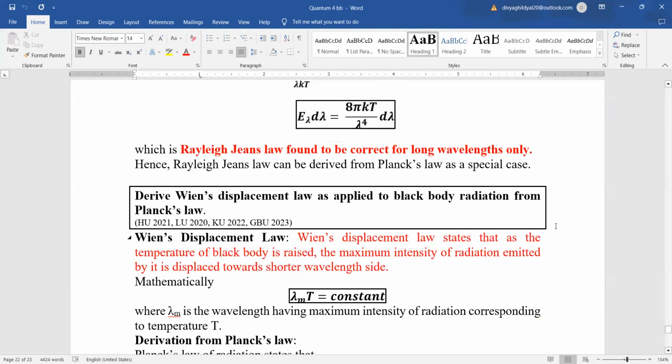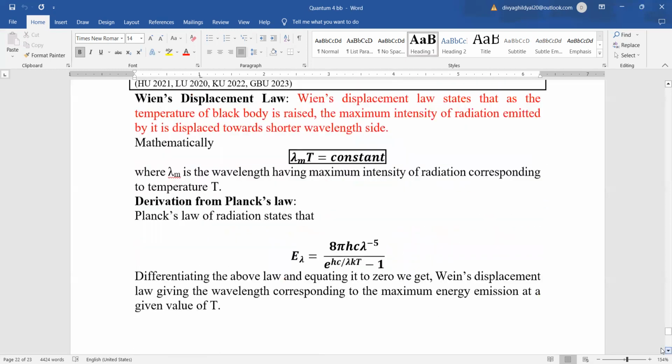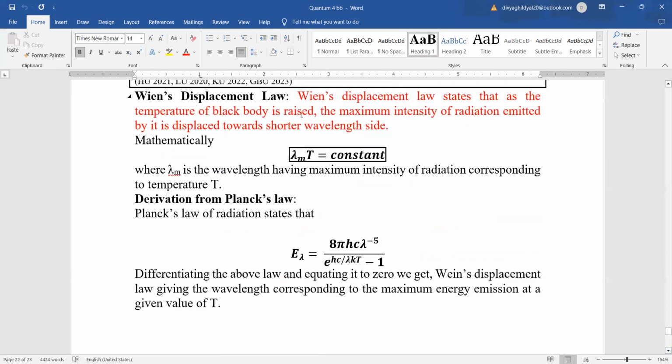Now, derive Wien's displacement law as applied to black body radiation from Planck's law. Wien's displacement law states that as the temperature of a body is raised, the maximum intensity of radiation emitted by it is displaced towards the shorter wavelength side. That means lambda m, that means the maximum wavelength, into T is a constant, and deriving it from Planck's law,